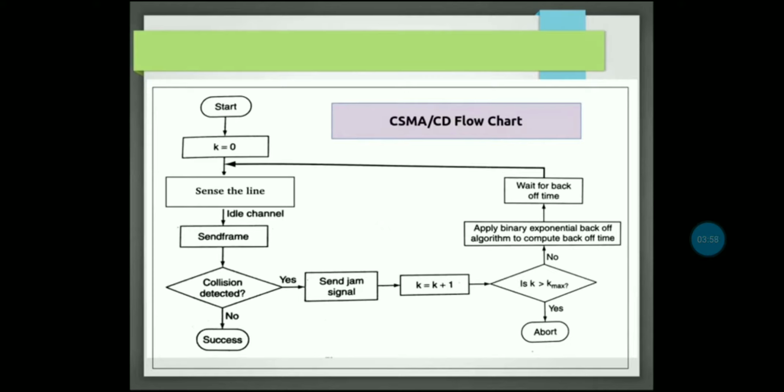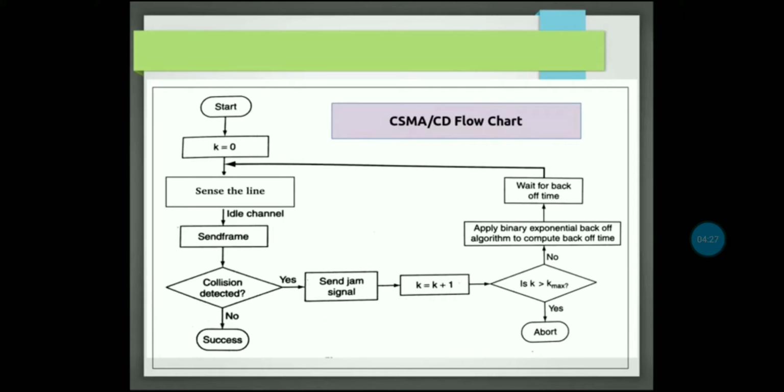So what happens if there is no collision detected? From the flowchart you can see, first sense the line. If it is an idle channel, meaning no transmission is going on, then send that particular frame. For collision detection, we check whether there is a collision or not. If there is no collision, then we succeed.